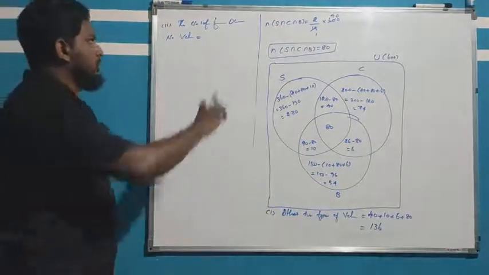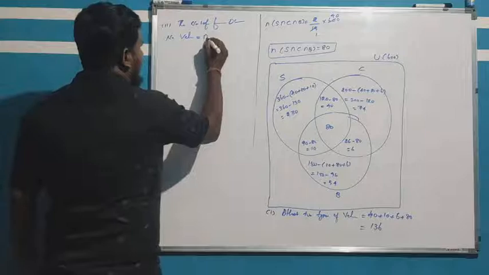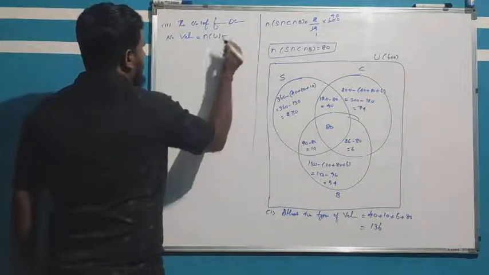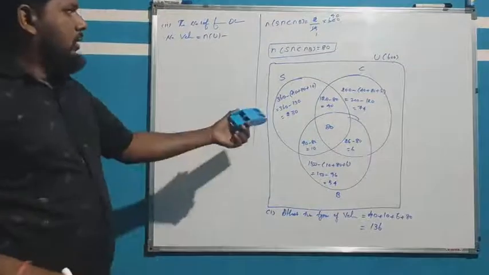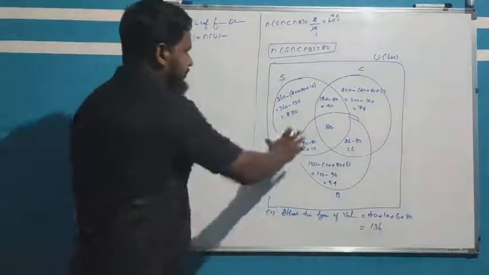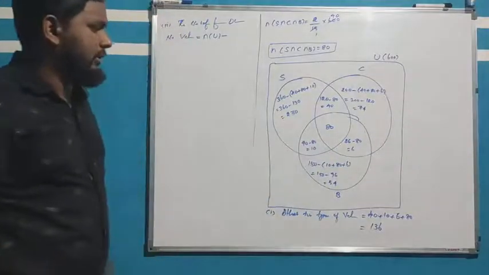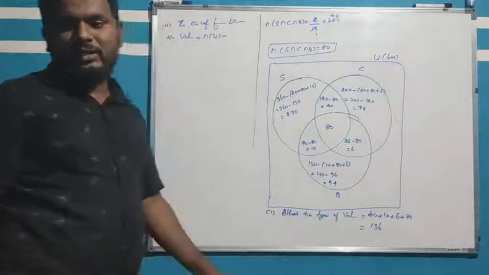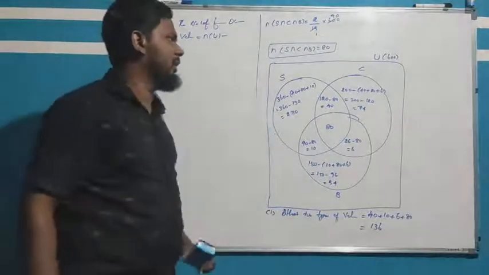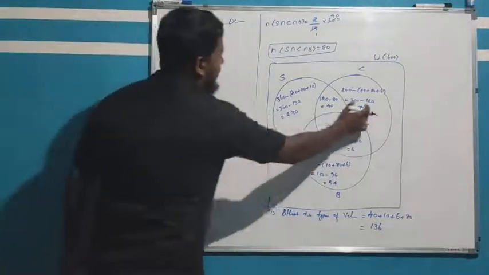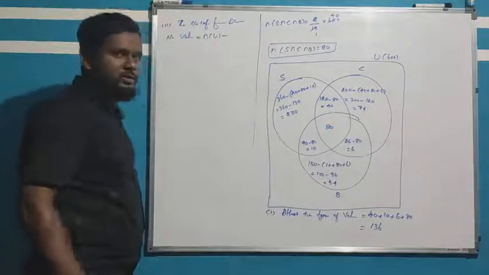So number of families own no vehicles, how to find? So total families how much? Total family means number of U minus total number of families. What is the total?